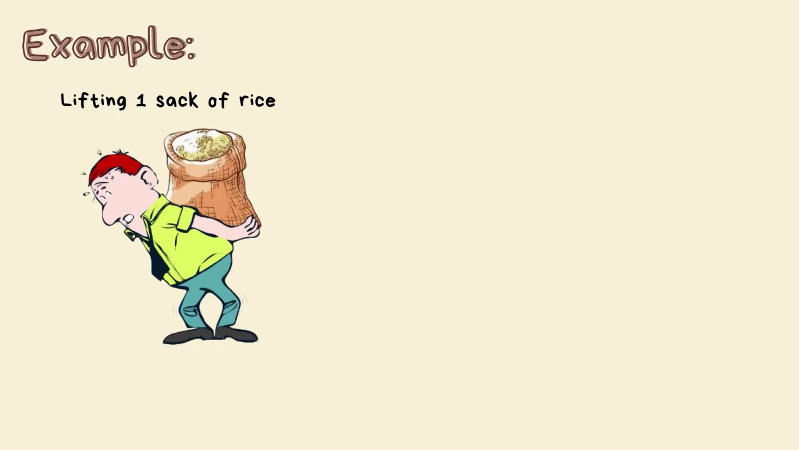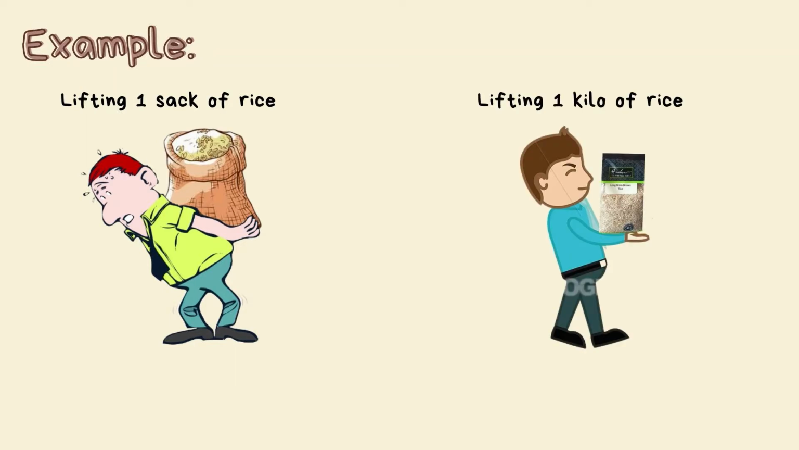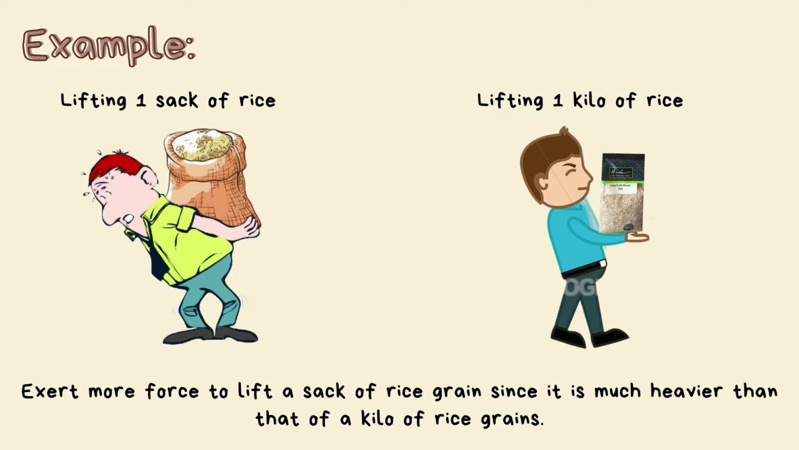For example, it is much more difficult to lift one sack of rice grains than lifting a kilo of rice grains. This is what the second law of motion means. We need to exert more force to lift a sack of rice grains since it is much heavier than that of a kilo of rice grains. We will apply the formula of the second law of motion in a word problem.